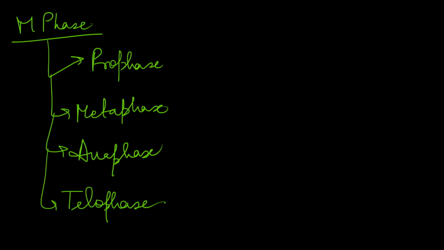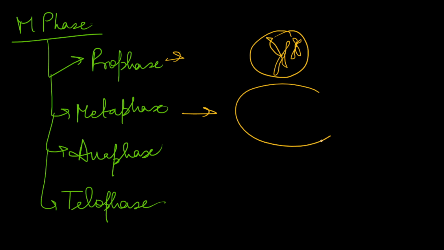What happens in prophase? Chromosomes condense and the nuclear membrane disappears. You can make a diagram of this: the chromosome has condensed and the nuclear membrane around it has disappeared. Then in metaphase, chromosomes align at the equatorial plate. Suppose this is the equator, so all chromosomes will align at the equatorial plate.